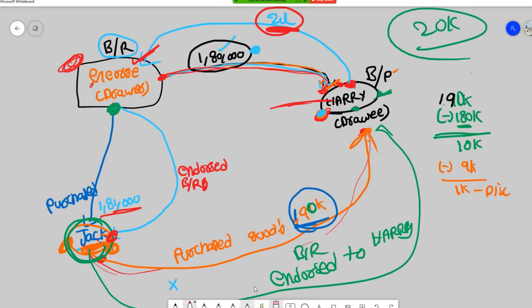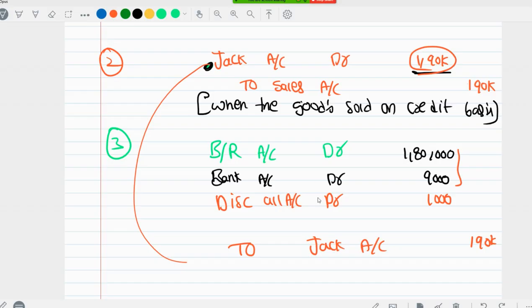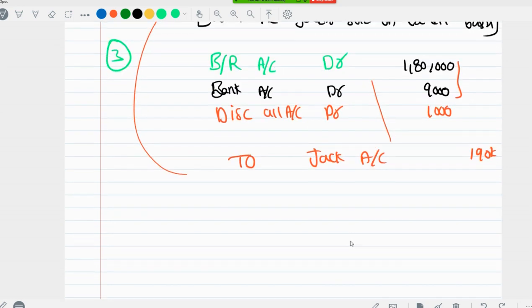here, like I said, Harry got one bills receivable from Jock, and then Harry has one bills payable, right? Harry has one bills payable which Harry is supposed to pay to Jock. And Harry has one bills receivable which he is supposed to receive from himself only, right? So he has one bills receivable, one bills payable. The bill is the same, so that's why it will automatically get cancelled. Okay, so we need to cancel that 1,80,000 rupees bill.